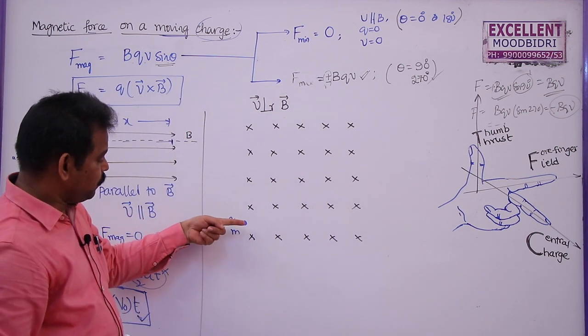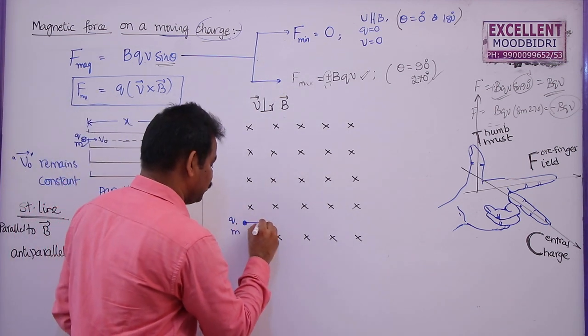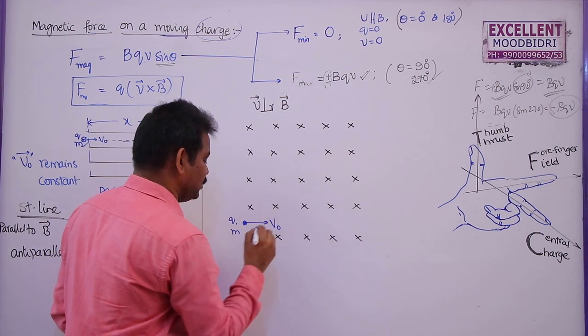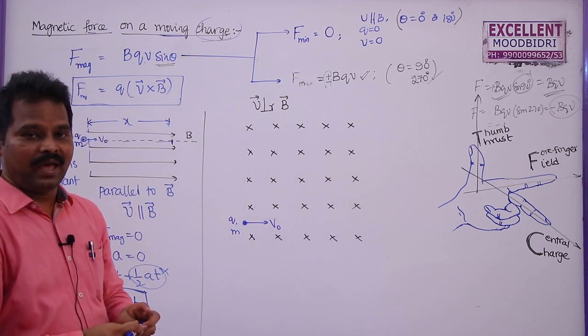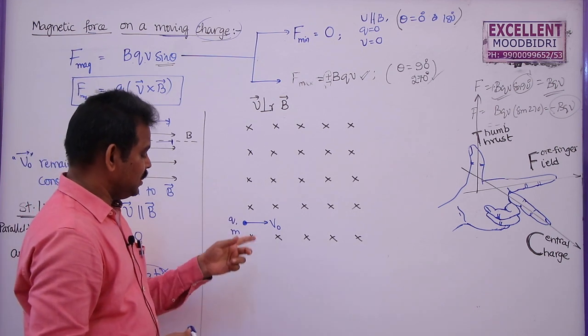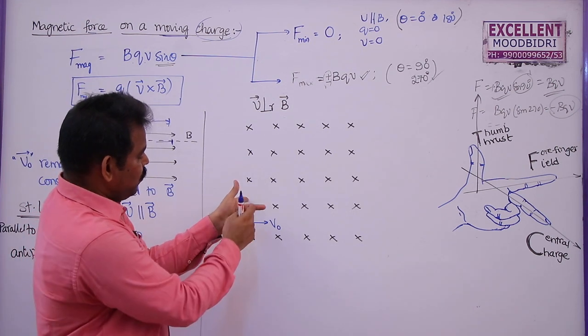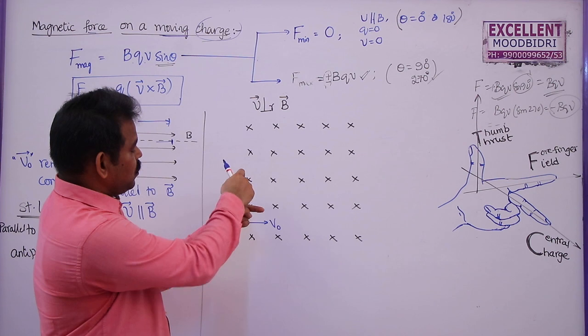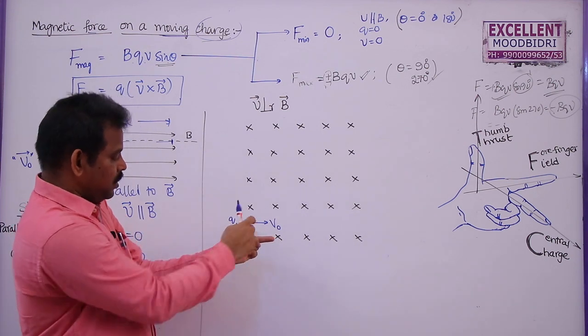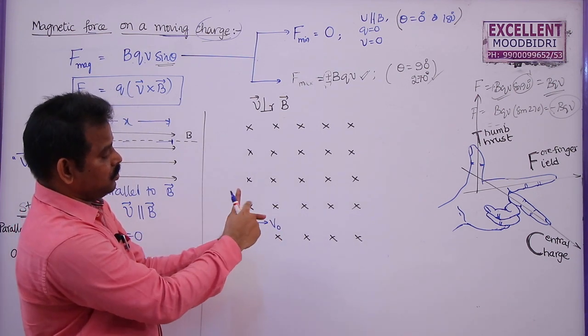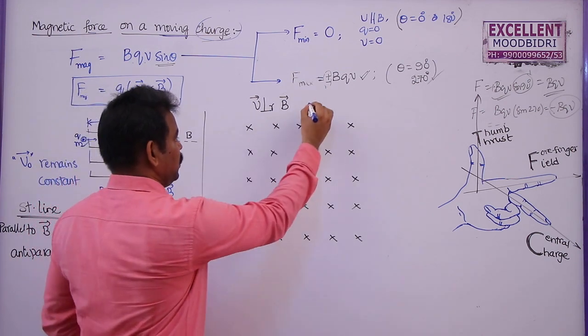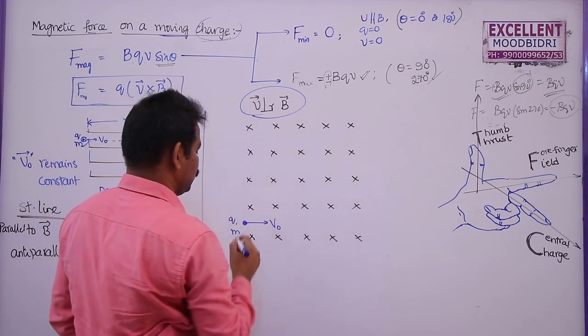It is the direction of the initial velocity of the charged particle. So what is the angle between field and velocity? Here the field is into the board and the velocity is like this. So I am going to take only these two, field and velocity. What is the angle between these two? 90. So these two are perpendicular to each other.